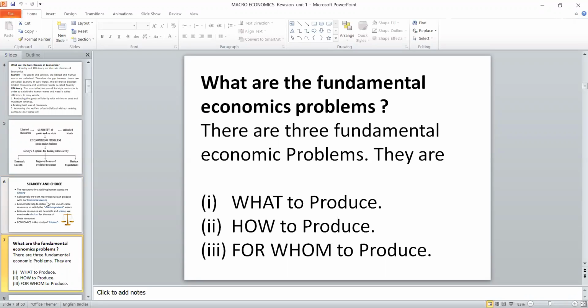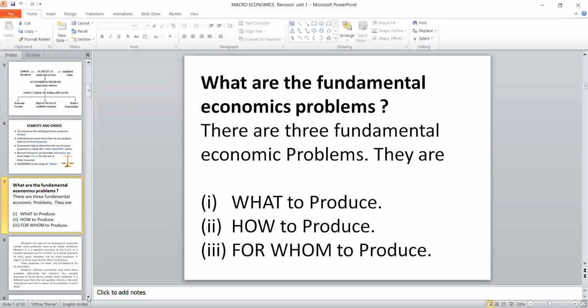One more question we can expect: what are the fundamental problems of economics? As we know, there are three fundamental problems: what to produce in what quantity, how to produce, and for whom to produce. It's a definite question from Unit 1. Why? Because based on this only we have built macroeconomics. After this, we will discuss one by one.